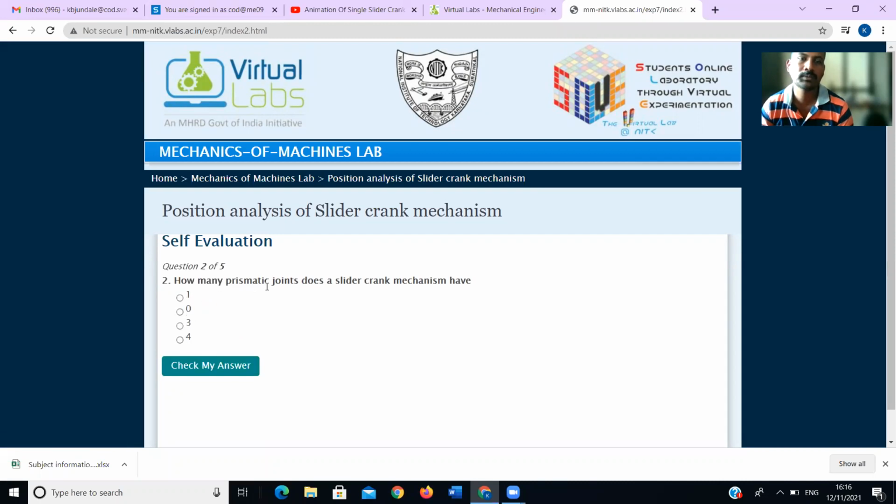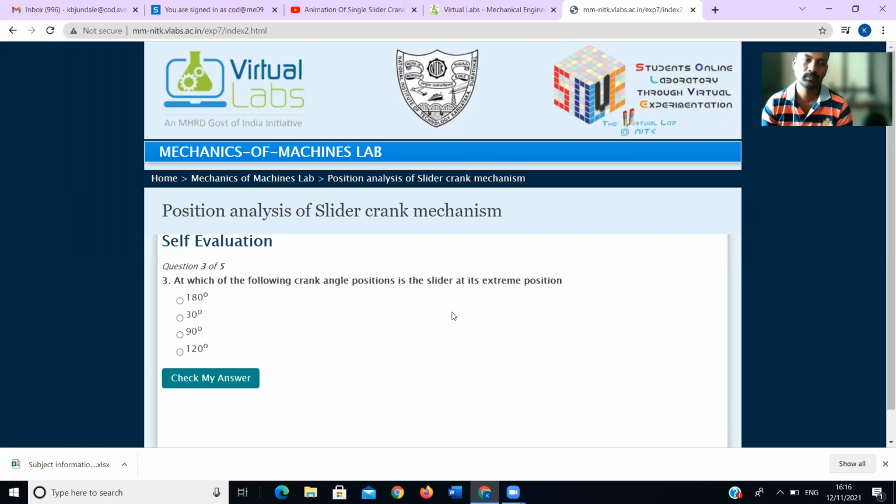Next, how many prismatic joints does a slider crank mechanism have? Prismatic sliding joints, one sliding joint. Next, at which of the following crank angle positions is the slider at its extreme position? In which angle? 90, or 180, or 30, or 120? Which one? At 180, extreme position.